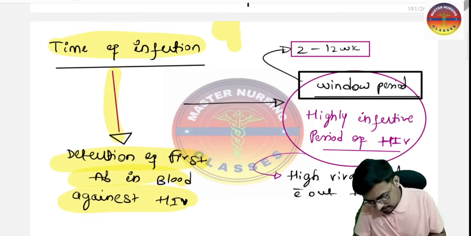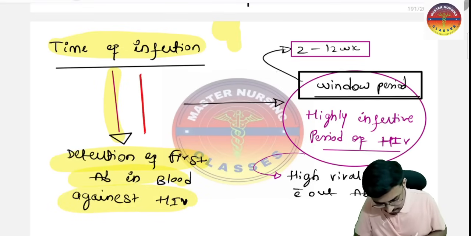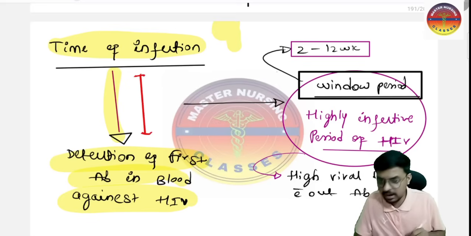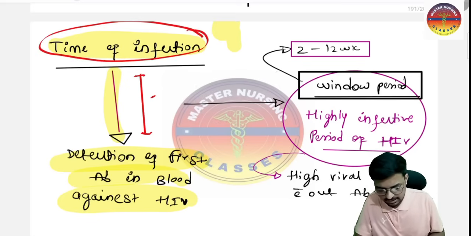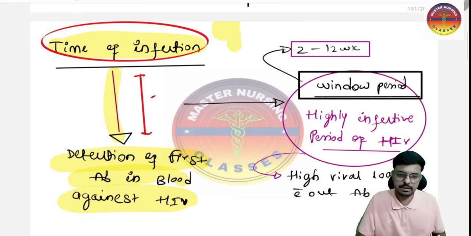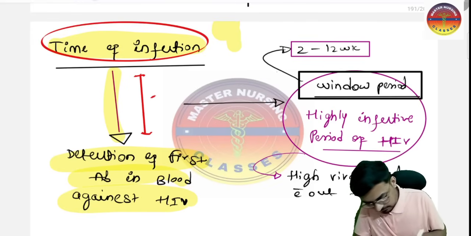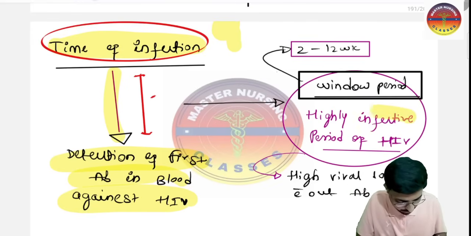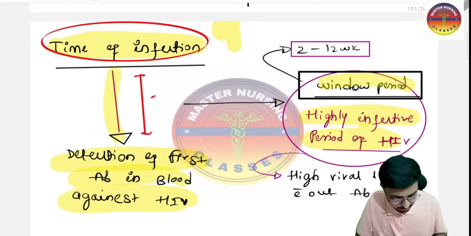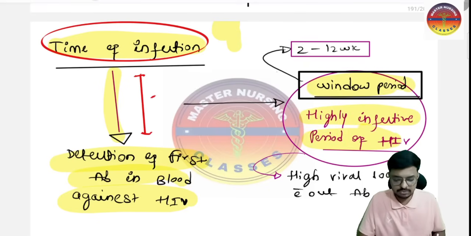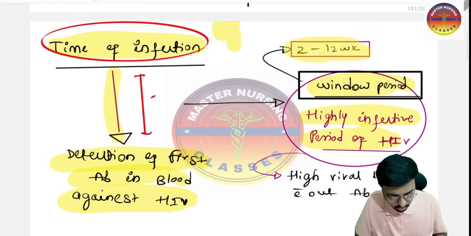In this time gap there is no antibody, right? No antibody means the virus is growing very rapidly and is very infectious. So the window period is the highly infective period of HIV, which takes around 2 to 12 weeks.